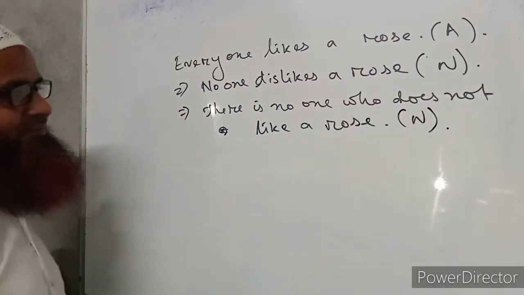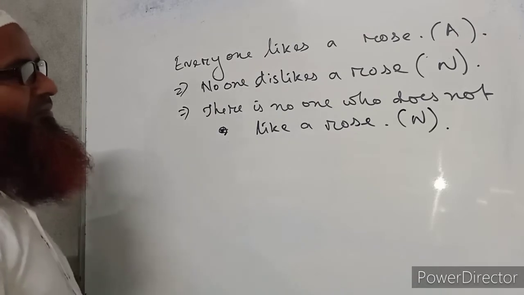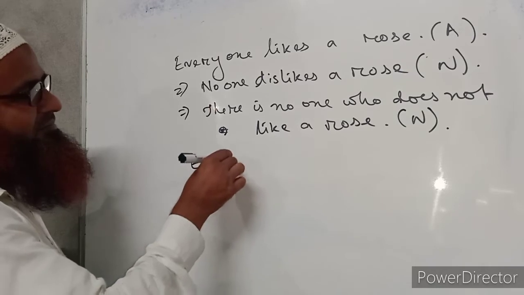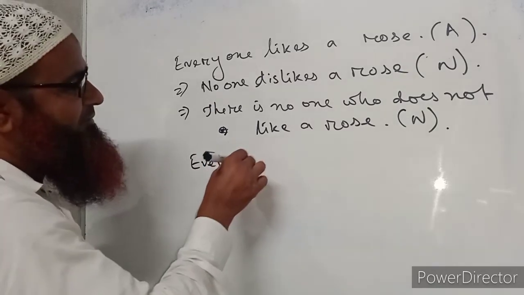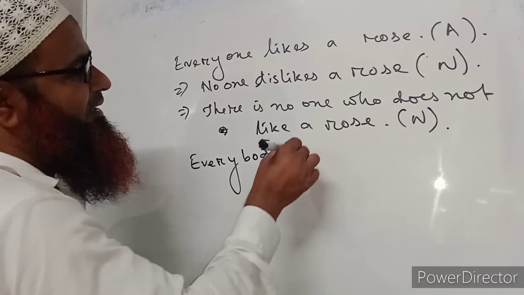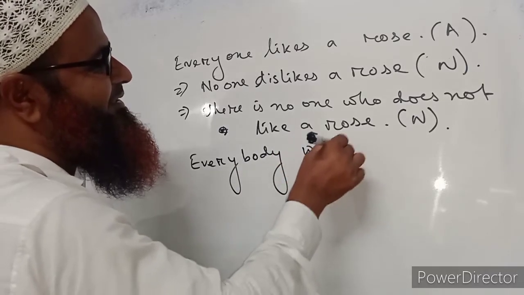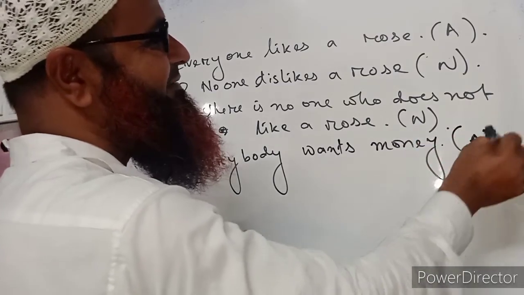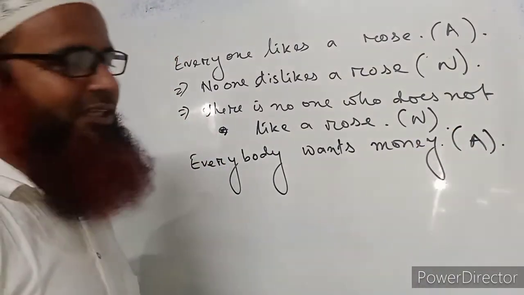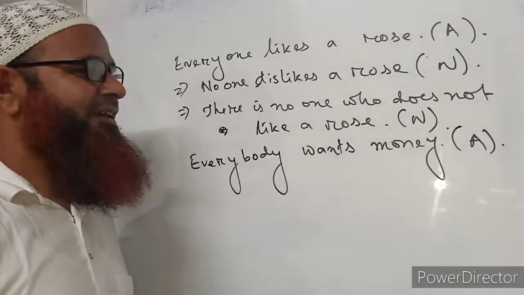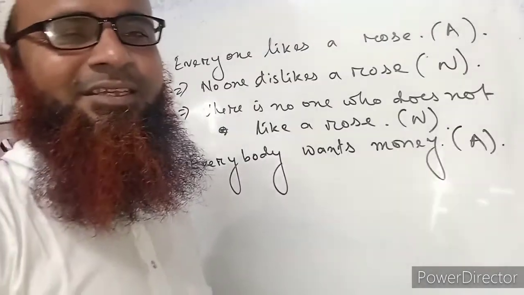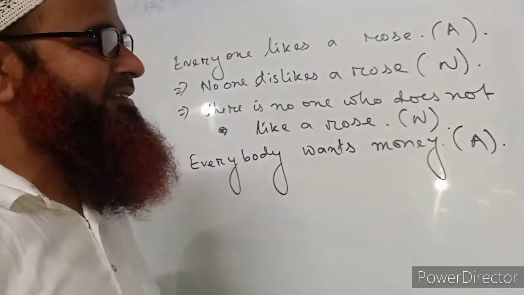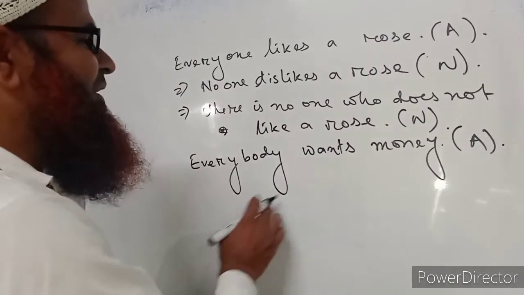Then we may write every man or everybody wants money. Very good sentence, no? All of us need money. All of us want money. Money is money, sweeter than honey. People also say money is better than wife, sweeter than honey. So everybody wants money.